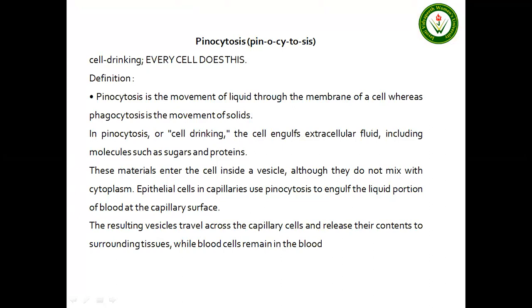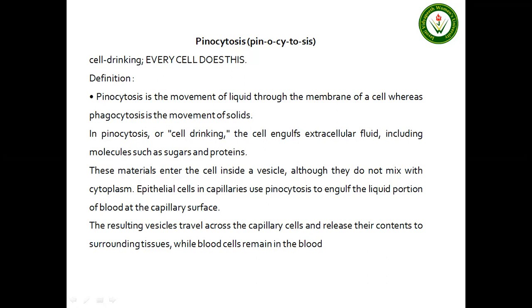The next type of endocytosis is pinocytosis. Its synonym is cell drinking. Every cell does this. The definition is that pinocytosis is the movement of liquid through the membrane of the cell, whereas phagocytosis is the movement of solids.